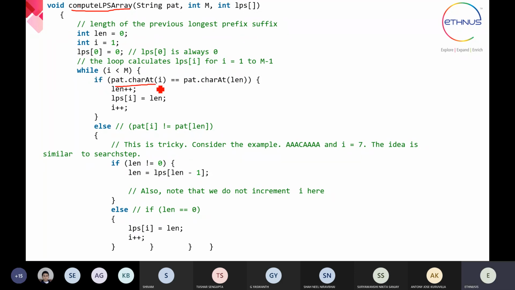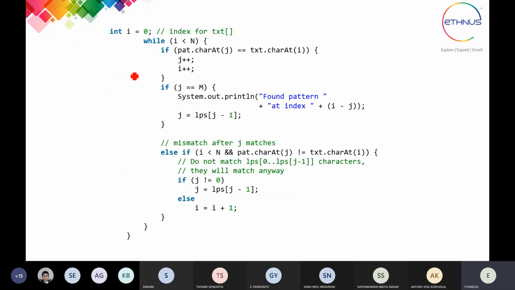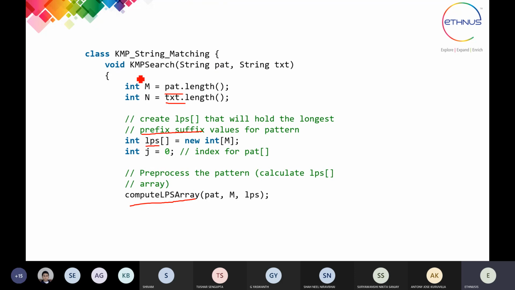Each character is going to be checked. So this loop calculates LPS of I for I equal to 1 to m, meaning the maximum number of characters that you have in your pattern. So that is going to be added to LPS of I initially. After that, it is going to add the remaining patterns from the text. And when you are done with this, you have to check in the KMP search.